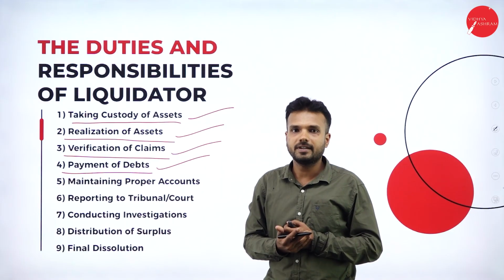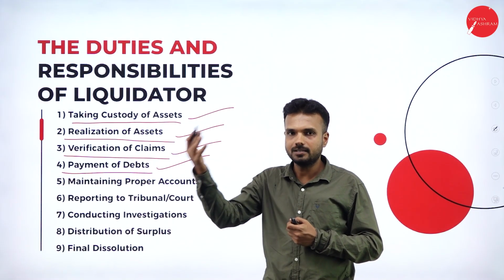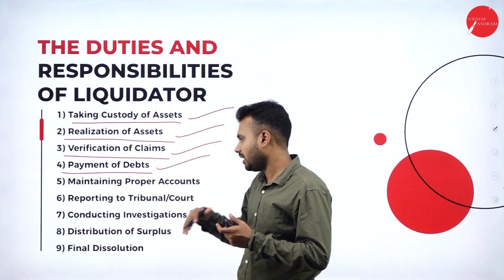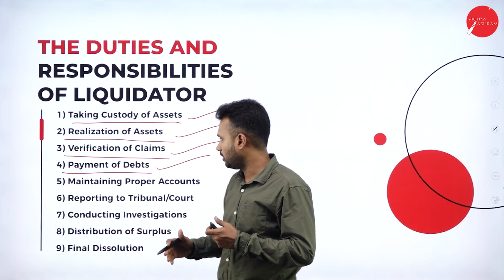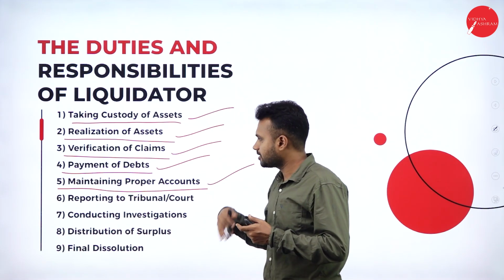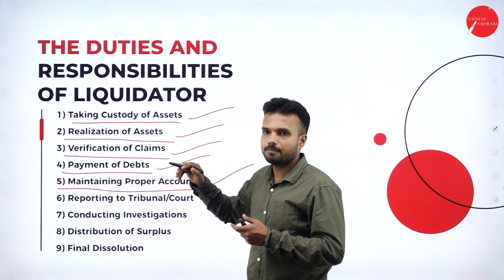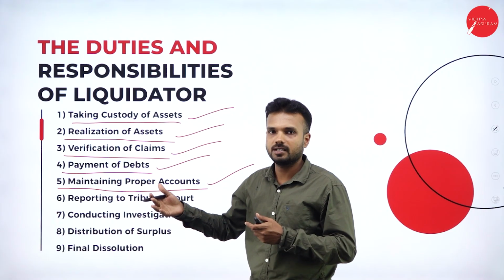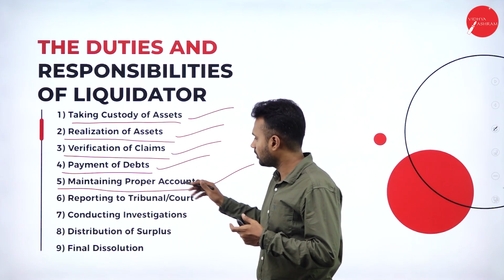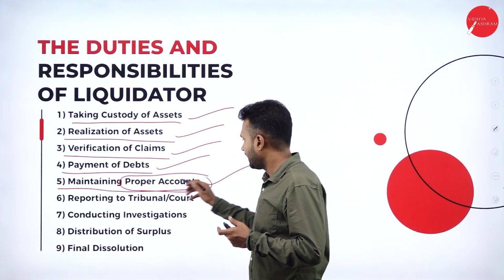followed by the preferential creditors, followed by the unsecured creditors, and after that the surplus amount will be distributed among the people of the organization. Maintaining proper accounts. While selling the assets of the organization and distributing the debts of the organization, they are going to maintain the proper records.